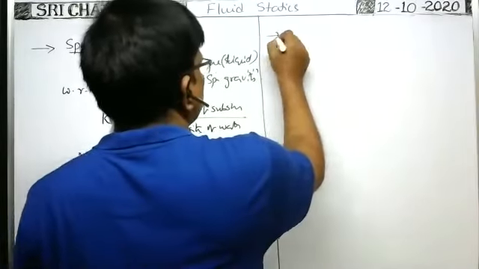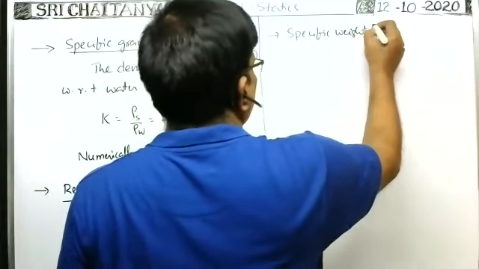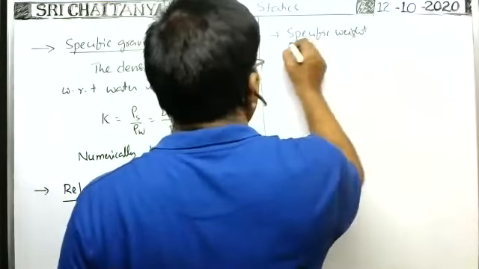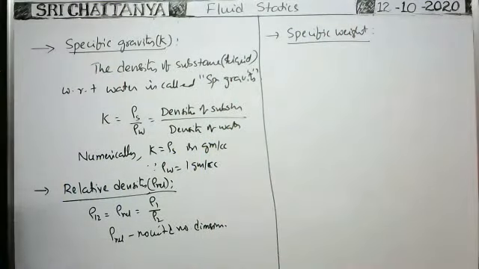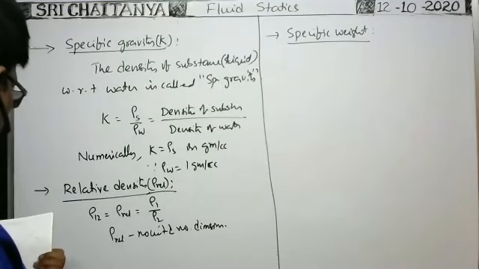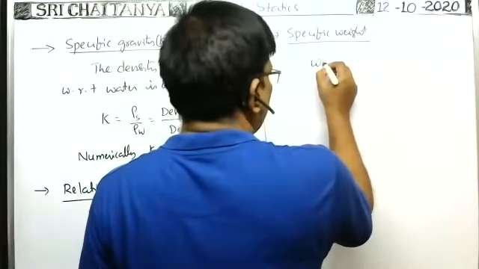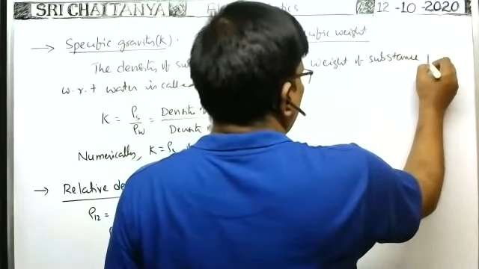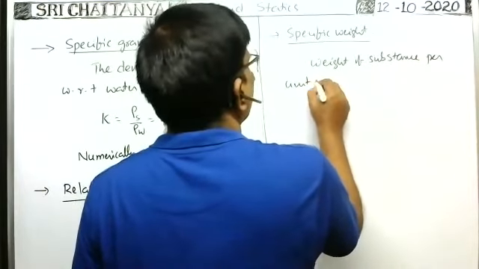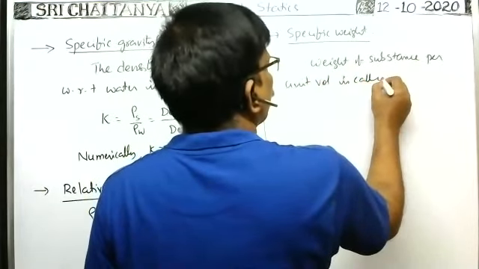Specific weight. Specific weight means the weight of the substance per unit volume. Weight of the body per its unit volume is called specific weight. Weight of the substance per unit volume is called specific weight.